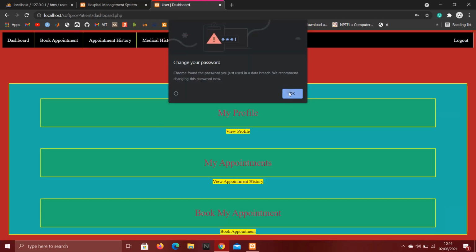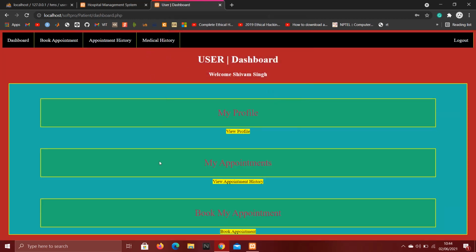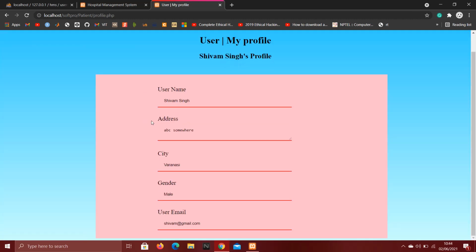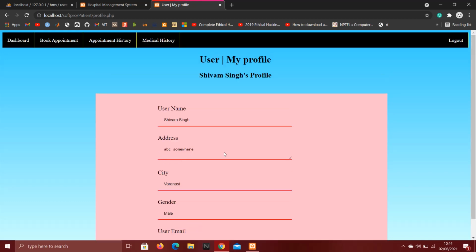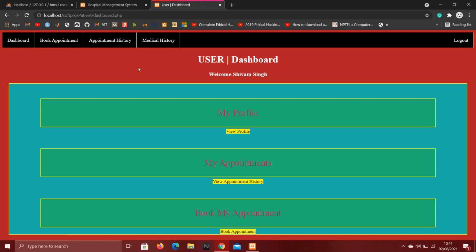So we landed on the dashboard of Shivam Singh. So here on the dashboard, there are many options. From here you can see his profile. So this is the profile, username Shivam Singh, address ABC somewhere, like this. All profile details are here. Now let's go back to the dashboard,